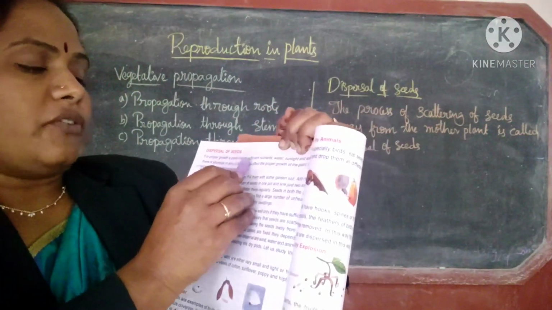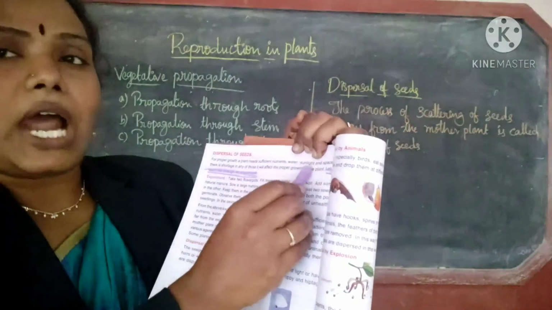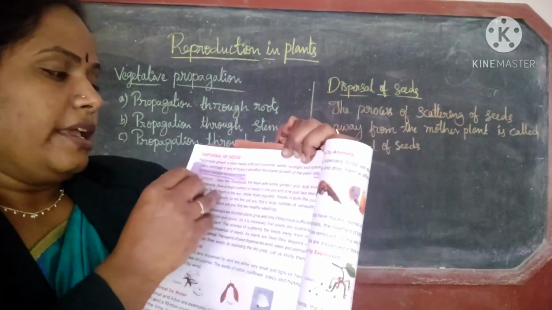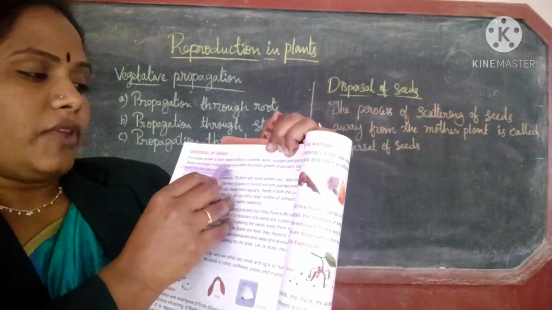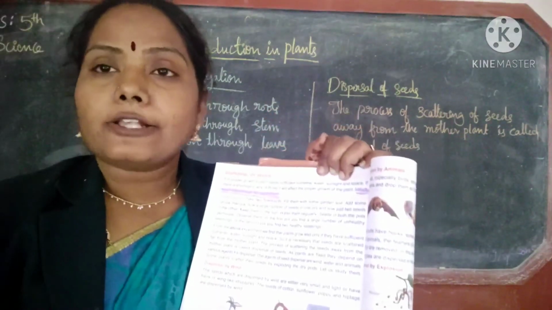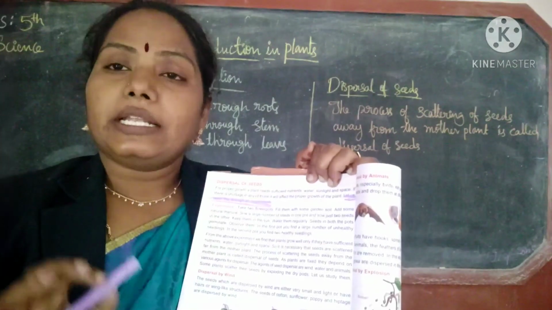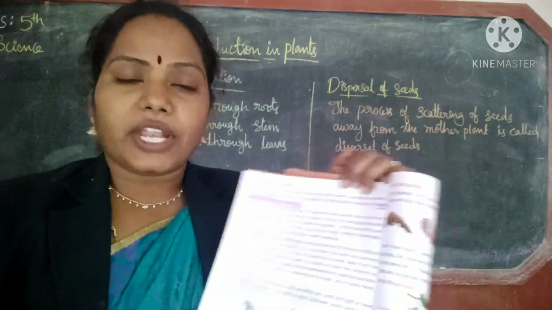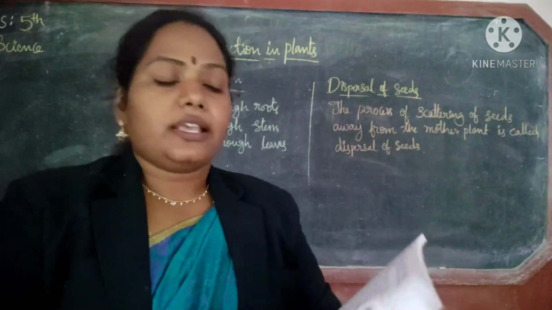For proper growth of a plant, sufficient nutrients like water, sunlight and space are needed. If there is a shortage of any of these, it will affect the proper growth of the plant. So this you have to write. Now the fifth answer is finished.